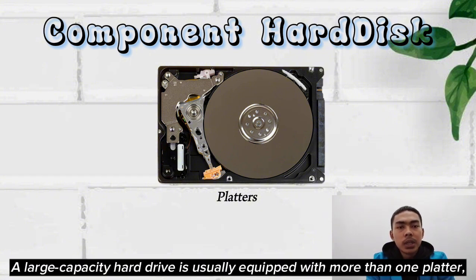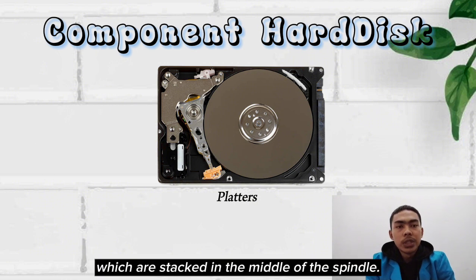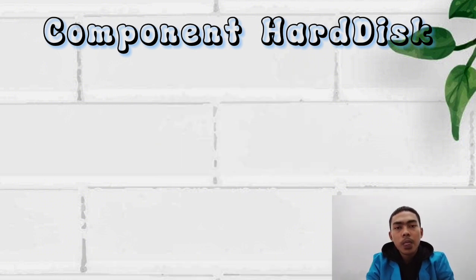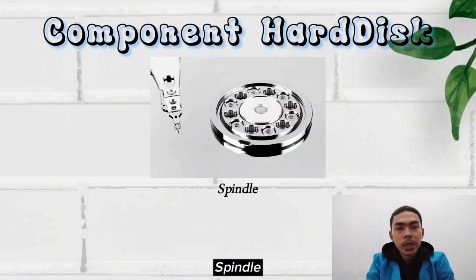A large capacity hard drive is usually equipped with more than one platter, which are stacked in the middle of the spindle.